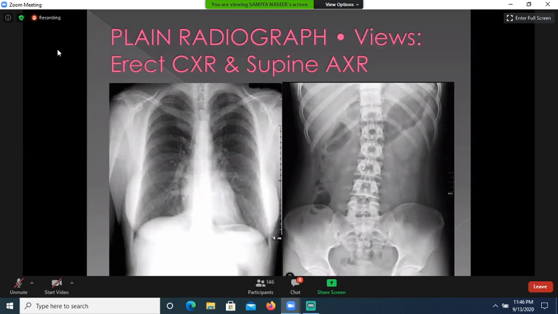This is a normal supine abdominal X-ray, where you can see air is seen in the stomach, and a few air bubbles are seen in the ascending colon and the transverse colon. This is the liver, and this is the shadow of the left kidney, and this is the shadow of the right kidney, and it is hidden by these air bubbles. This is the left psoas muscle, and this one is the right psoas muscle, and this is the lumbosacral spine and the pelvis. This is the bladder area.